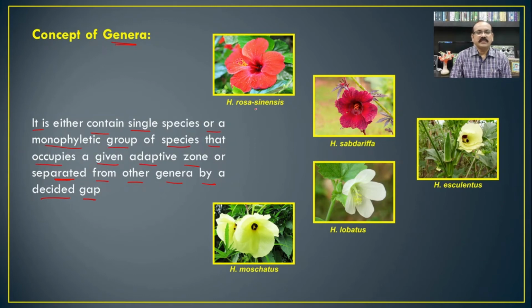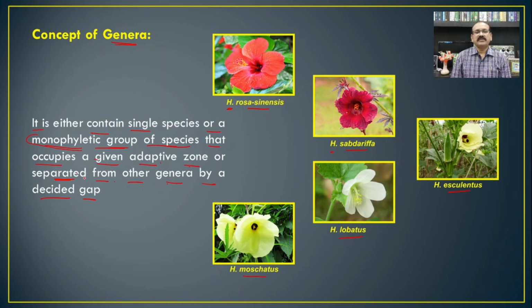Here we have one genus, Hibiscus: Hibiscus rosa-sinensis, Hibiscus sabdariffa, Hibiscus esculentus, Hibiscus lobatus, and Hibiscus moschatus. All these different species are included in Hibiscus. So it is a monophyletic group of species that occupies the given adaptive zone or is separated from other genera by a decided gap. It means there are particular characteristics of that genus which show it is different from other genera.